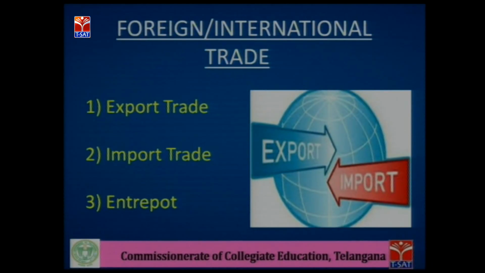Now we'll see what is foreign trade. Foreign trade means the trade which takes place between two or more countries.